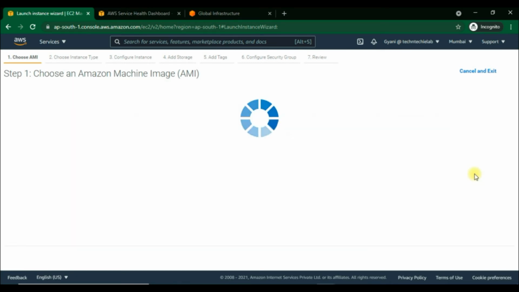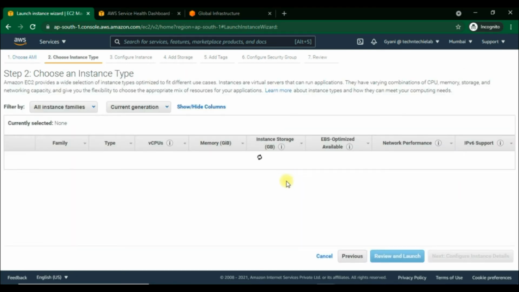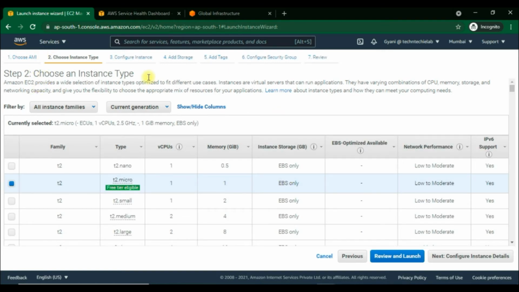Okay, here on second step, we need to choose the instance type. Amazon EC2 provides a wide range of instance types optimized to fit different cases. As you know, instances are virtual servers which can run applications. They have the combinations of virtual CPU, memory, storage, and networking capacity, and all which gives the flexibility to choose the instance type according to needs and requirements.